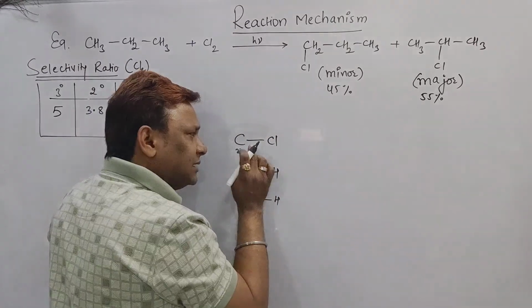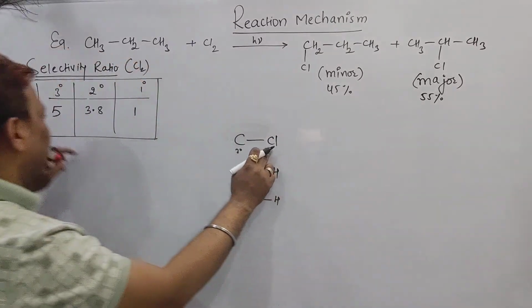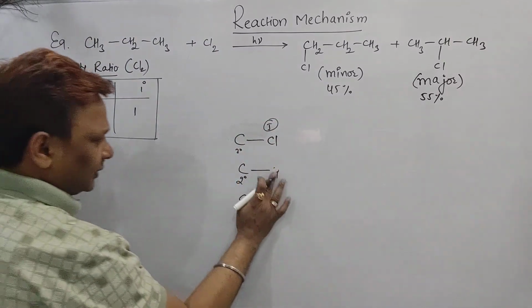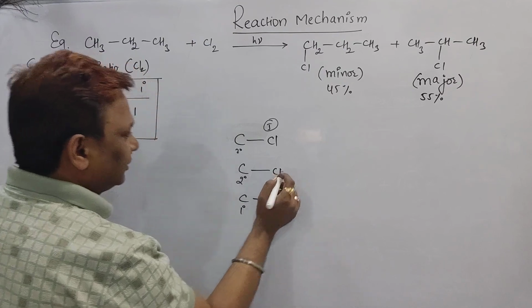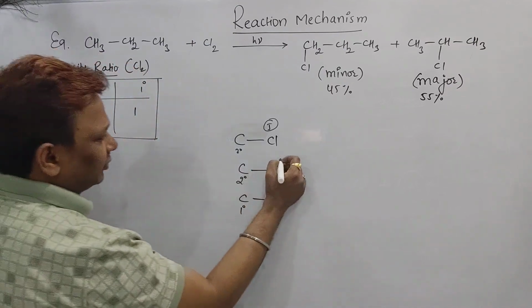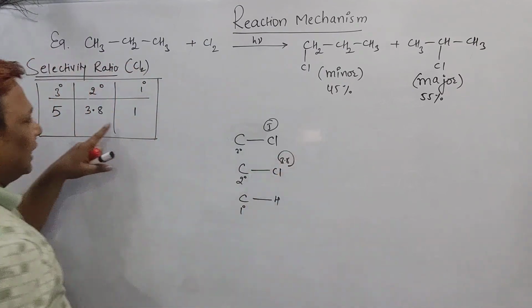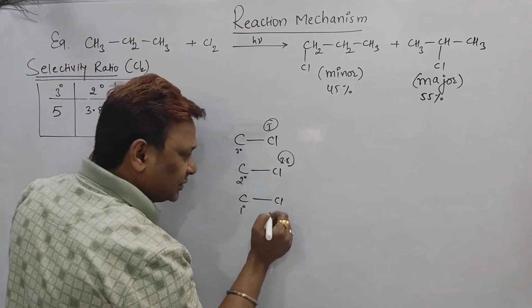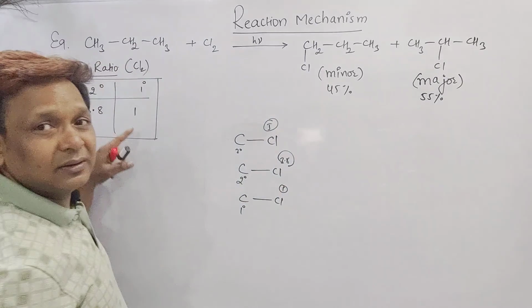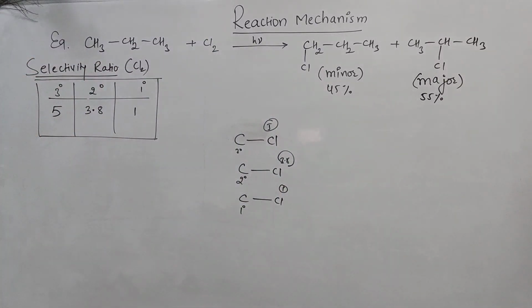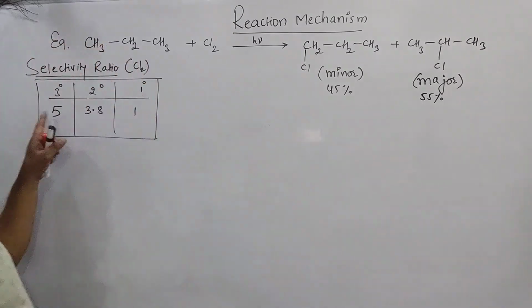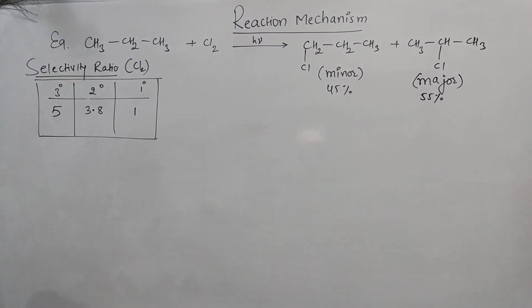While replacing, the value will be taken as 5 for tertiary. For secondary hydrogen replaced with chlorine, the value will be 3.8. And for primary hydrogen replaced with chlorine, the value will be 1. So 5 : 3.8 : 1 is the selectivity ratio for chlorine.